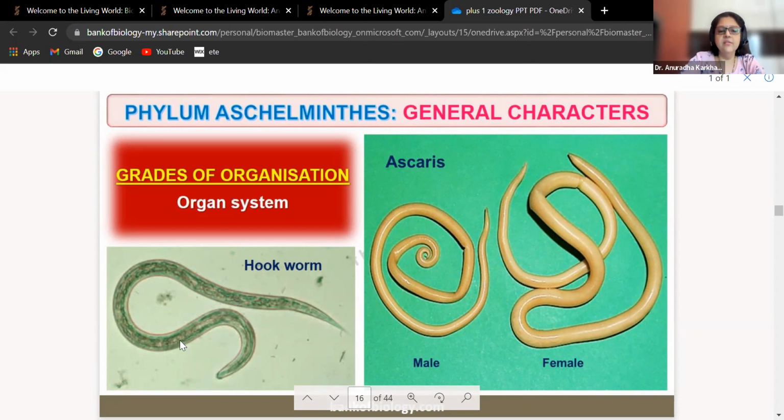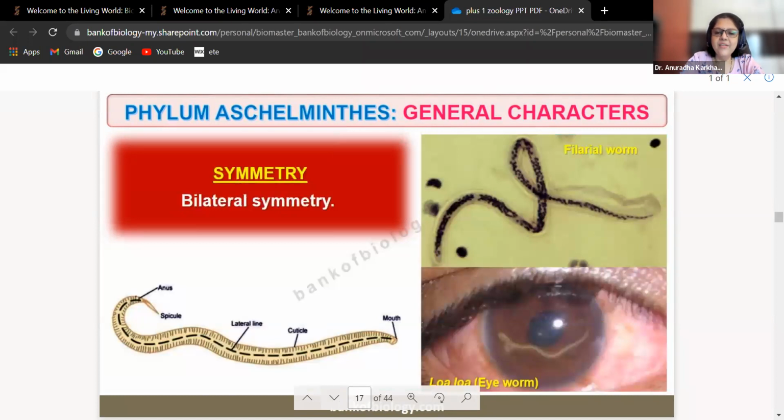Okay. Look at this. This is a hookworm. And look at this. This is your Ascaris. You know Ascaris, right? Roundworms that are in the stomach, everyone has them in childhood. Symmetry is bilateral symmetry. Yeah, you can see that Loa. Look, it has come in the eyes. It's in the eye. Yes, very clearly see. It comes out through the eyes. This Loa comes out.